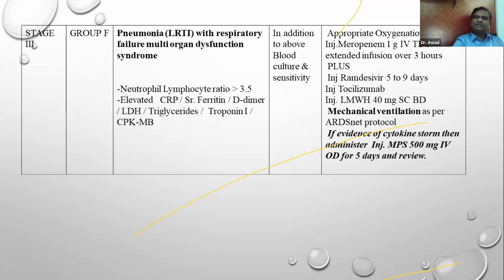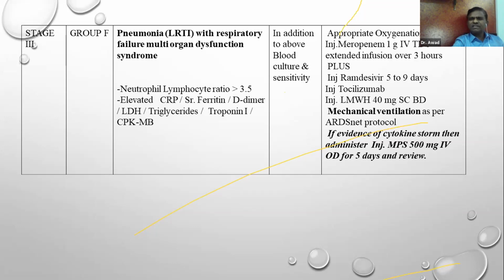Tocilizumab is the first choice, you give 400 milligram. Usually the cytokine storm occurs between 2 to 5 days, but sometimes late cytokine storms are also seen, but they are not seen in the majority of the patients. The first dose can be adequate. The second dose is necessary in only a few of the patients.